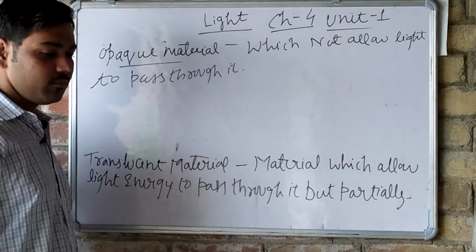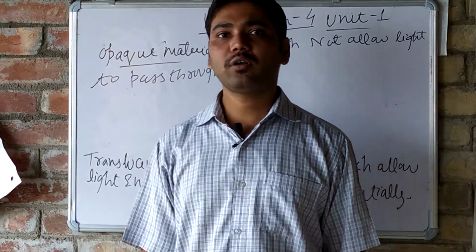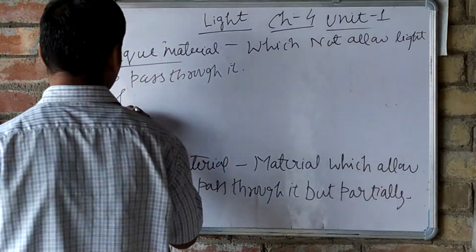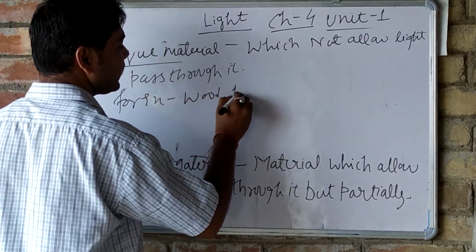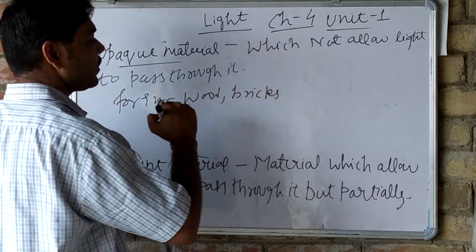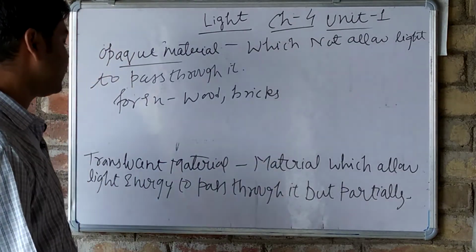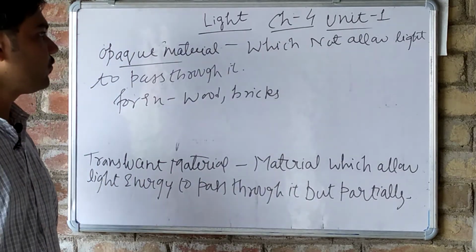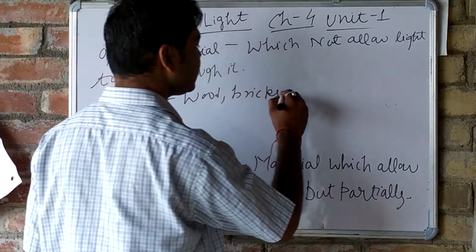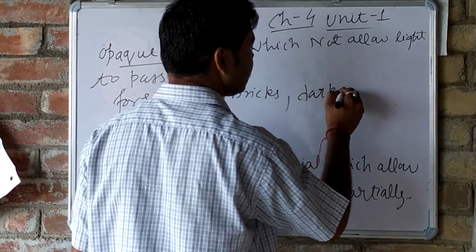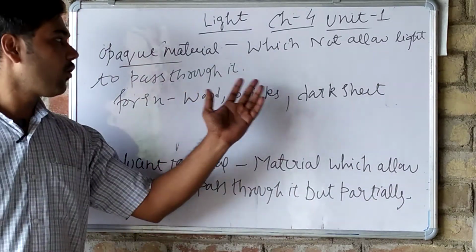For example, we will have wood, bricks. We can say some more examples if we take, then what will we take? A dark sheet. All these are examples of opaque material.